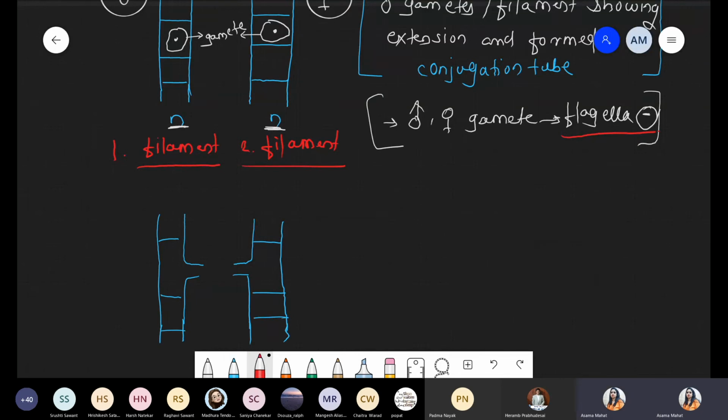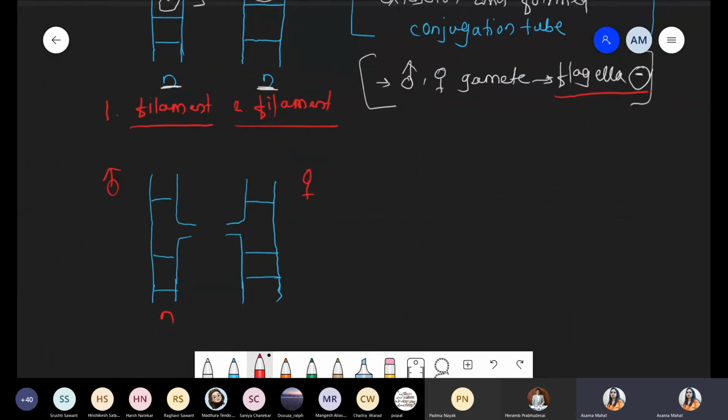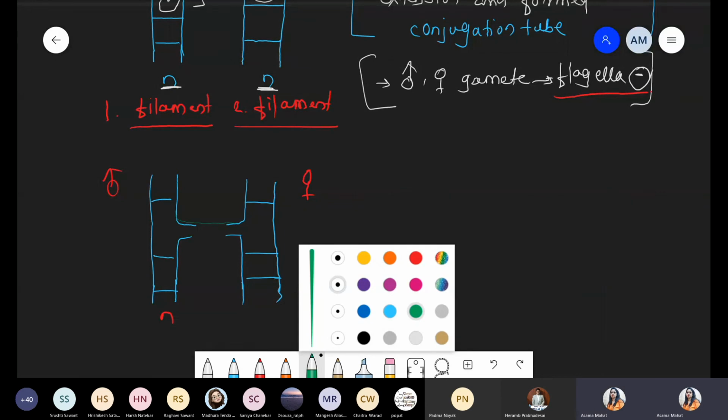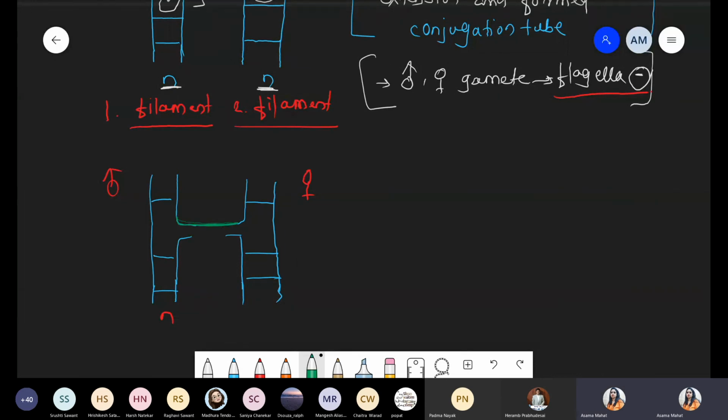Now between these two haploid filaments, this is male, and now this is female. Between these two filaments, there is a formation of a conjugation tube-like structure. Between this cell, there is a formation of a conjugation tube-like structure like this, which is represented by this green color. Let's change the color to make it better. This one. Can you see the changes?